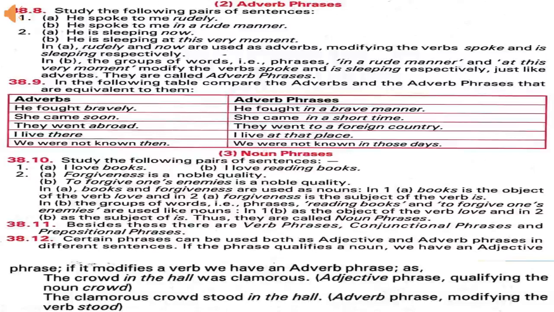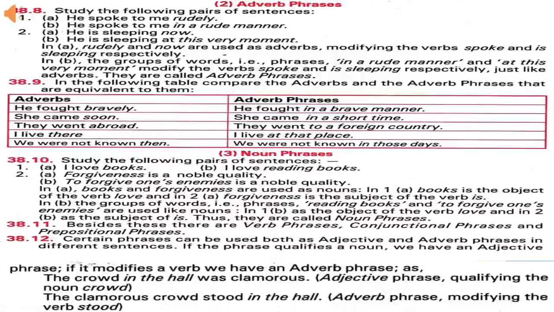Now let's see some examples. I love books. Forgiveness is a noble quality. In these two sentences, books and forgiveness are nouns. I love reading books.